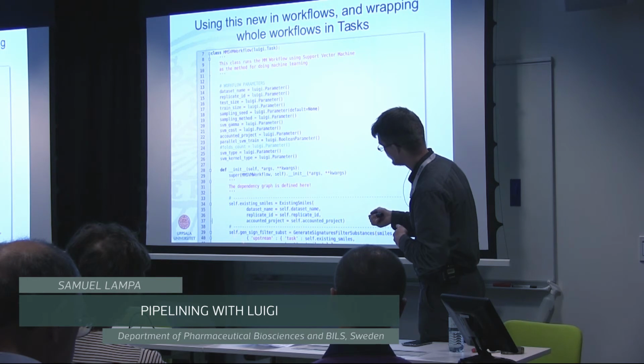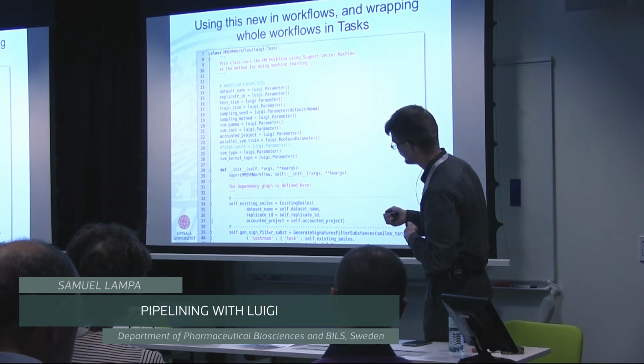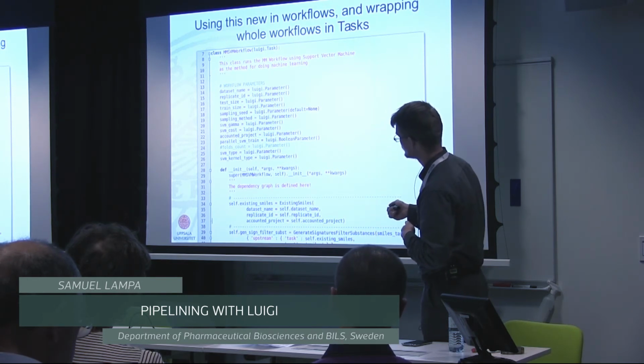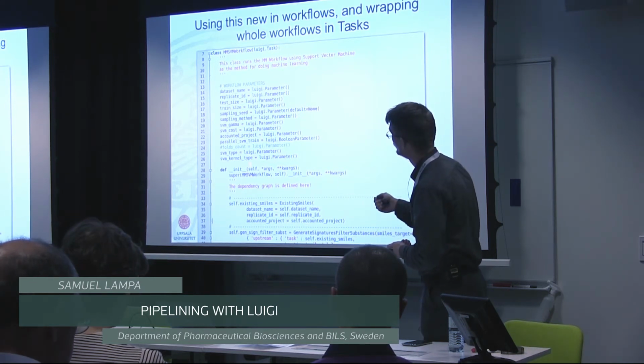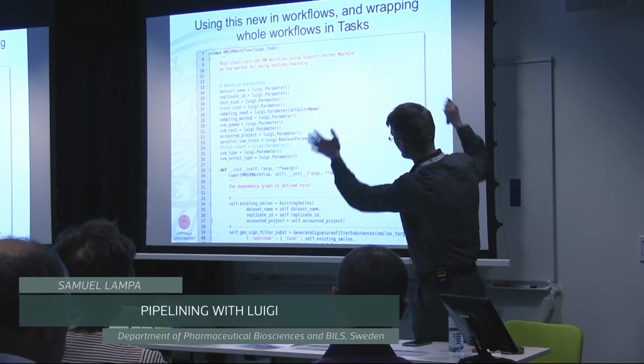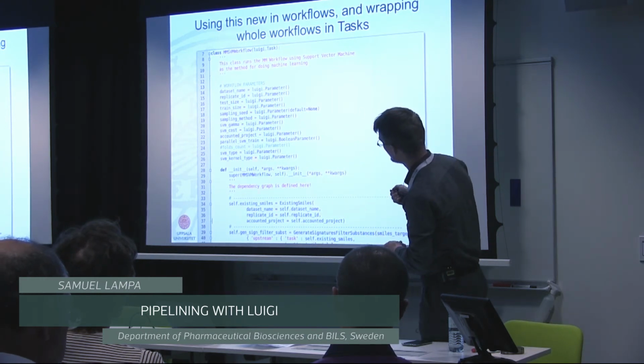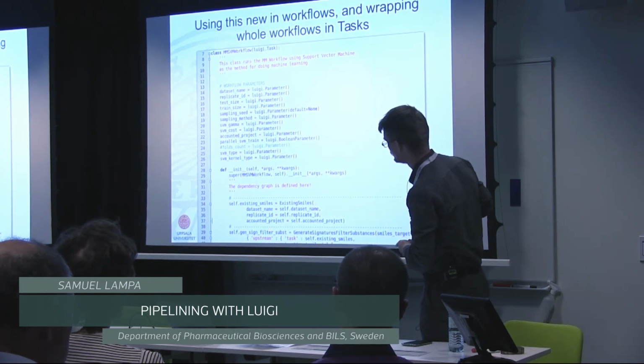We came up with a way to define dependencies so that, instead of hard coding the dependencies inside the task, we create this overarching workflow task, and here we dynamically build up the workflow.